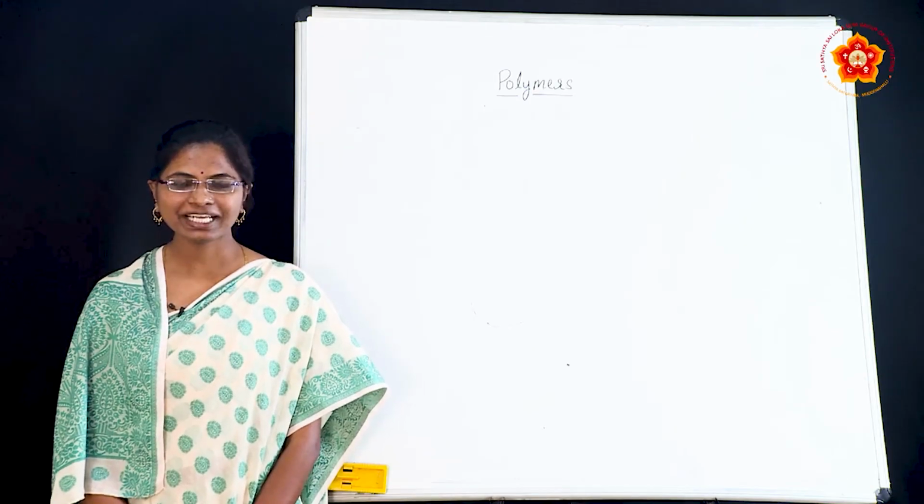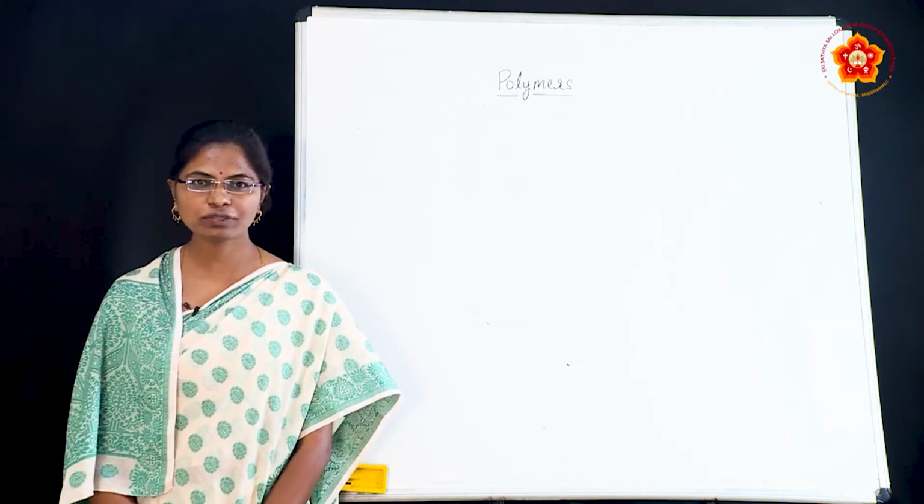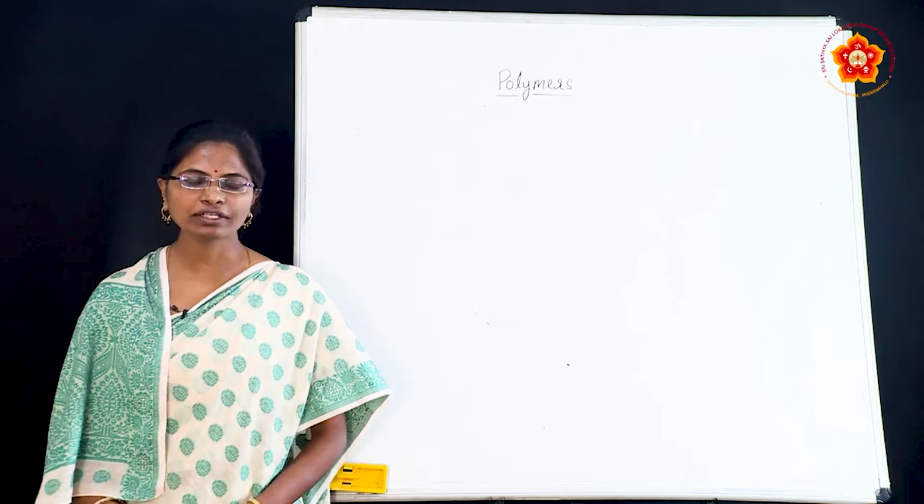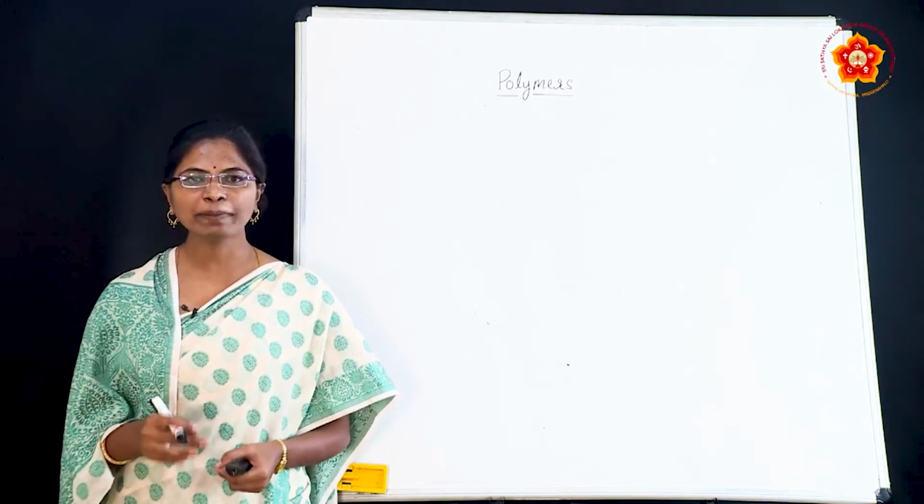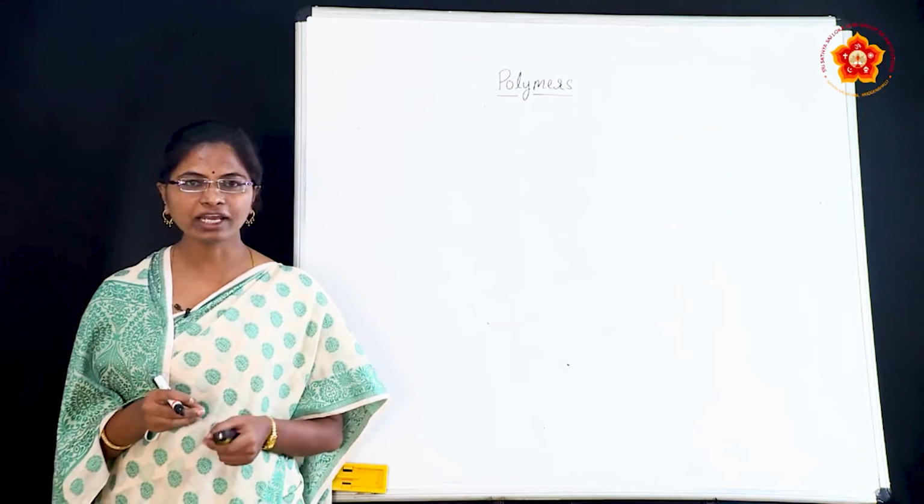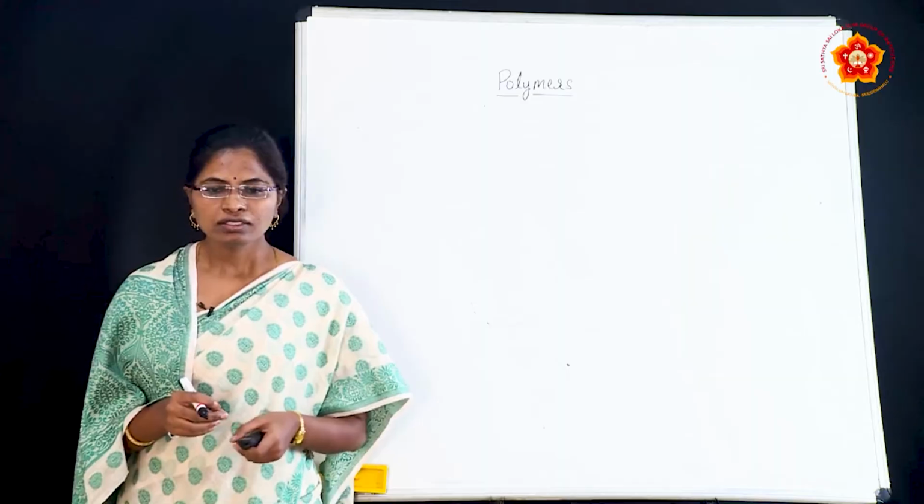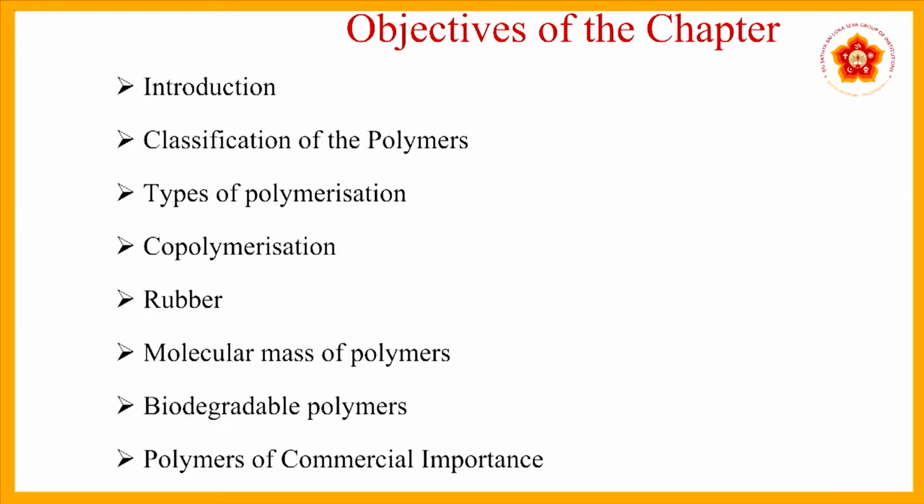Om Shri Sai Ram. Dear children, in this class we will discuss the 15th chapter, that is polymers. Polymers means we will go through many of the objects which are made up of polymers. In day-to-day life we are using many polymer compounds. So first we will see the objectives of the polymers.